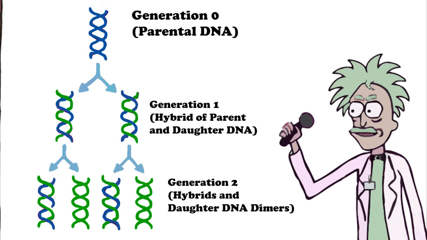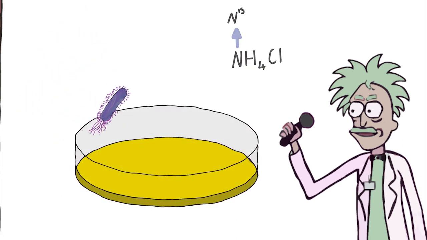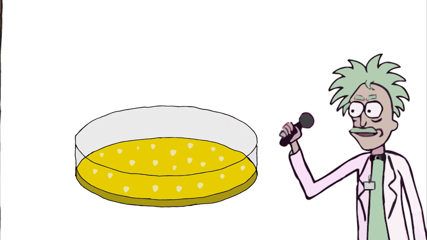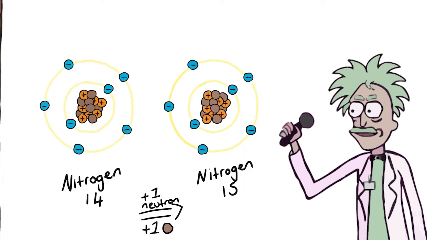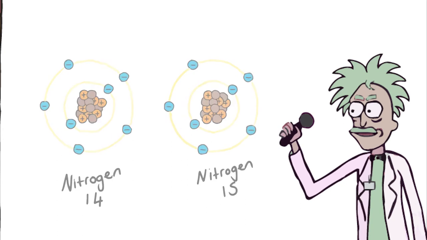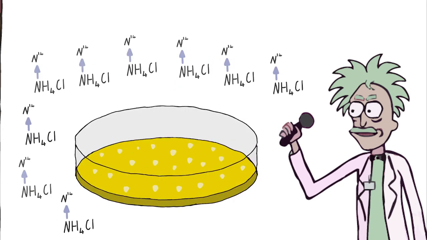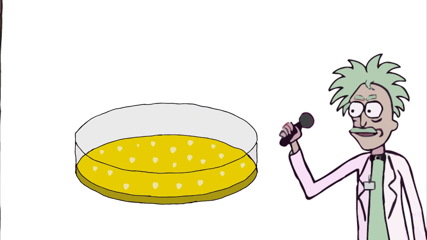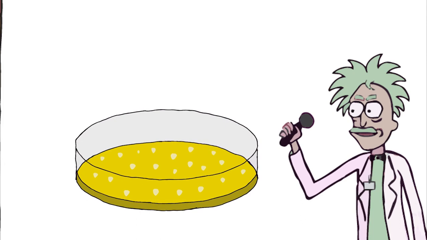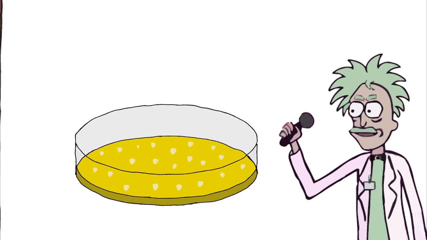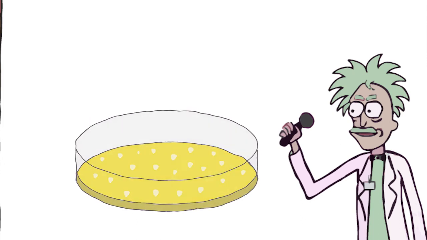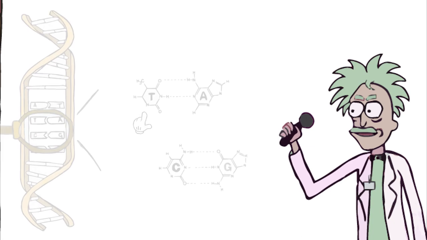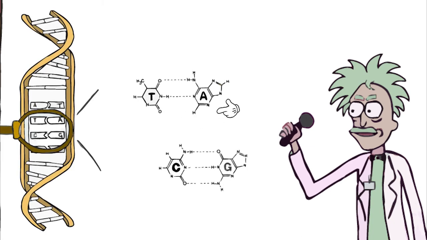To prove this, Meselson and Stahl began growing E. coli on a plate supplemented with ammonium chloride containing N15, a heavier isotope of nitrogen. Thus, as E. coli grew, the nitrogenous bases of all parental DNA would contain the heavier N15. When sufficient colonies had accumulated, samples were taken. Ammonium chloride containing N14 was then supplemented into cultures in a tenfold excess to ammonium chloride containing N15. The cultures were then allowed to continue growing and samples were taken in intervals of several bacterial generations. All daughter DNA molecules of E. coli would be lighter due to the N14-based nucleotides.